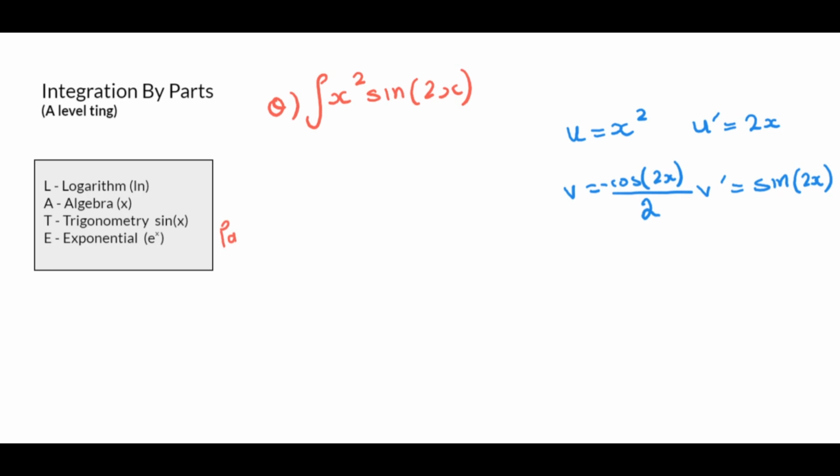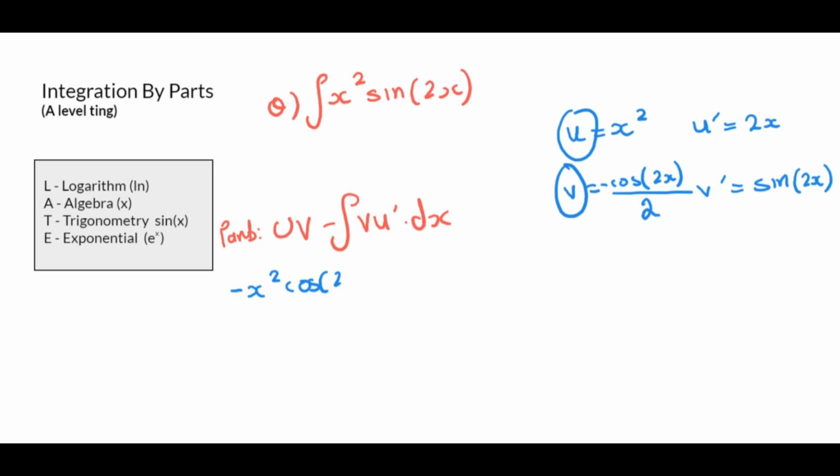So remember, by parts. Remember the equation. It's uv minus the integral of vu dashed. Calm. So now I've got u, I've got v, so I've got this minus here, don't forget that minus as well. So I'm just going to put minus x squared cos 2x over 2, minus vu dashed, so v times u dashed, which is the integral of minus cos 2x over 2 times 2x and then dx.